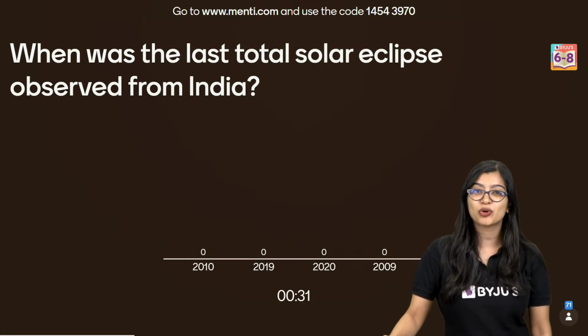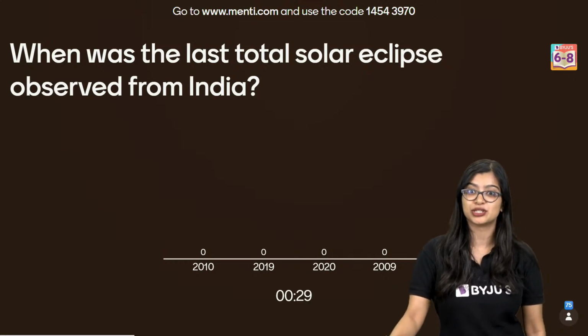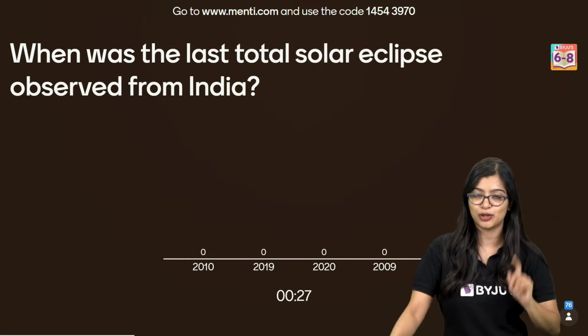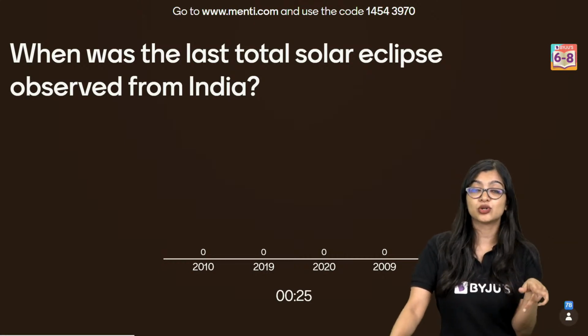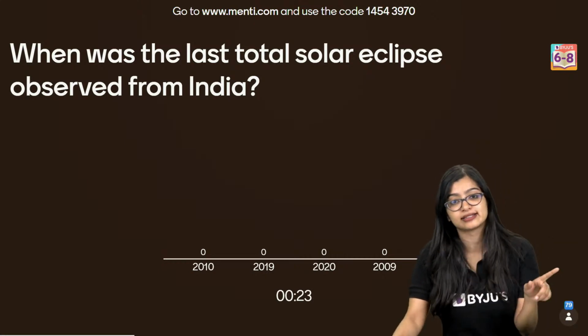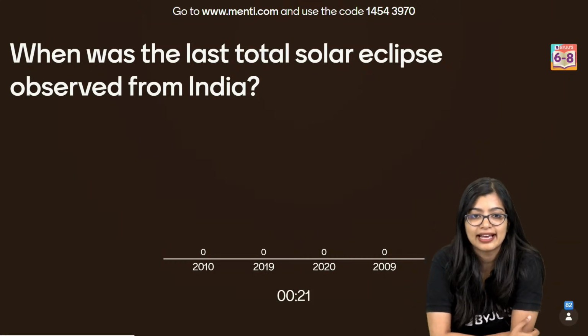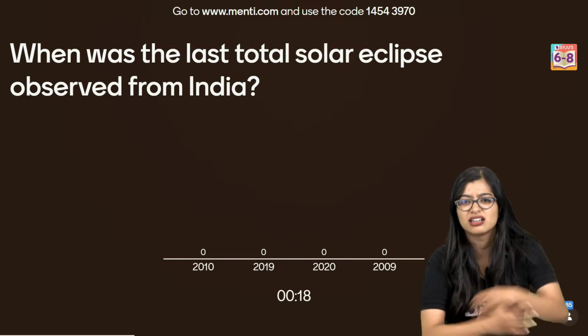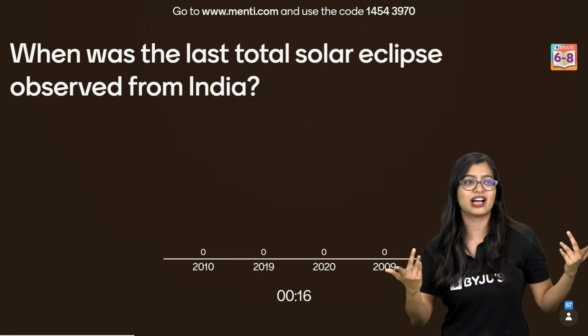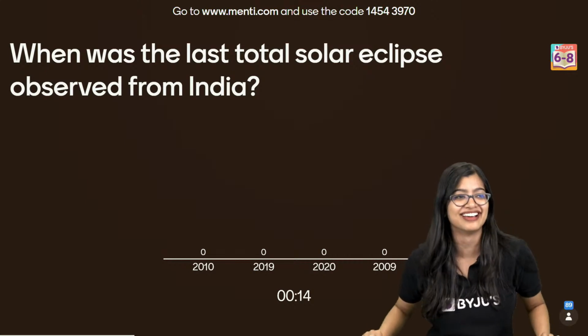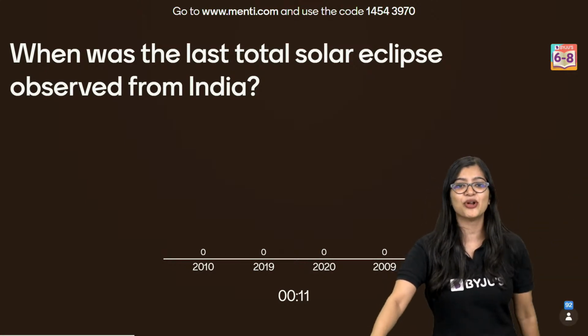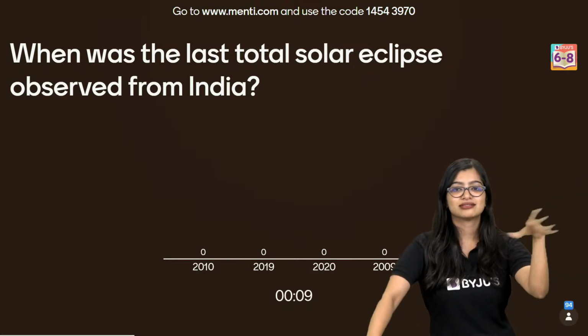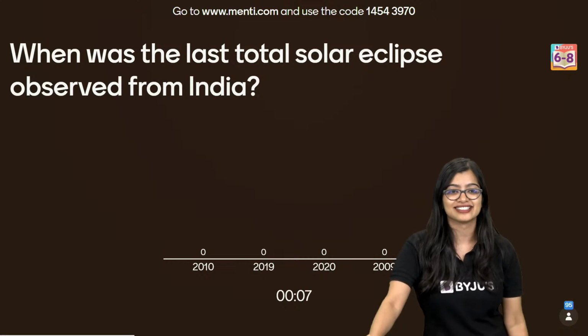Now don't tell me, ma'am, October 25th, 2022, that was the last one, technically, but no, right? This total solar eclipse was also the longest. Yes, some of you are saying 2020. Ranjit sir is like, what is happening here? I don't know the answer to this. He's telling no from there. Take a guess. If you don't know, just tukka, inky pinky ponky and find the answer.